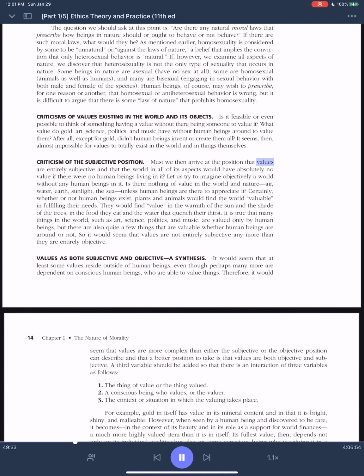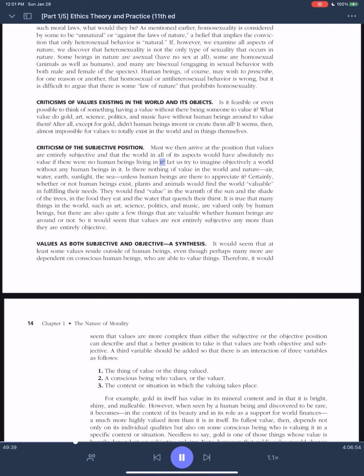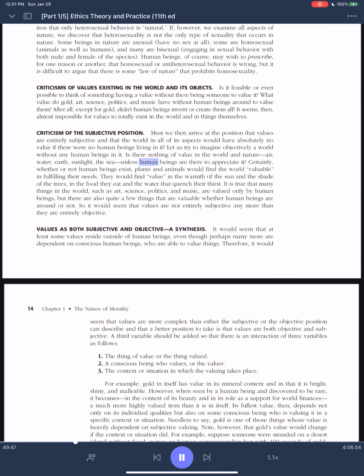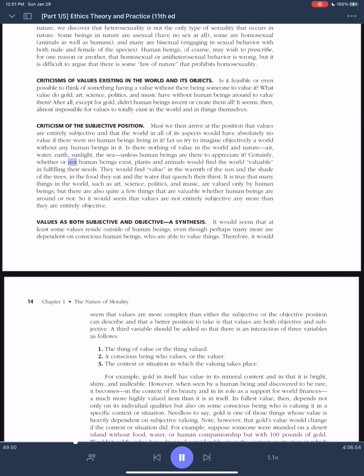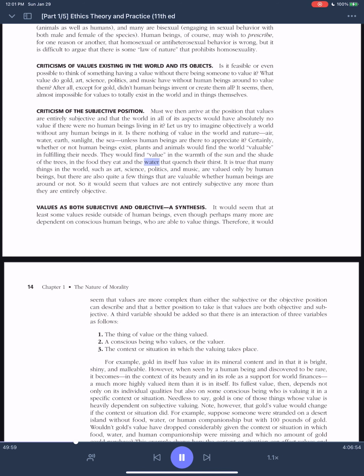Must we then arrive at the position that values are entirely subjective and that the world in all of its aspects would have absolutely no value if there were no human beings living in it? Let us try to imagine objectively a world without any human beings in it. Is there nothing of value in the world and nature, air, water, earth, sunlight, the sea, unless human beings are there to appreciate it? Certainly, whether or not human beings exist, plants and animals would find the world valuable in fulfilling their needs. They would find value in the warmth of the sun and the shade of the trees, in the food they eat and the water that quenches their thirst.